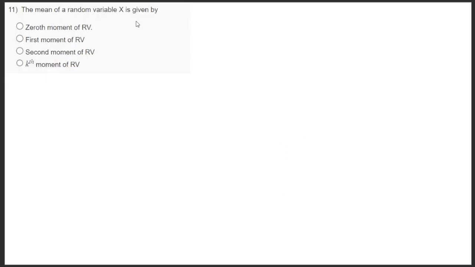Okay, next question. The mean of the random variable x is given by the first moment of the random variable. This we have discussed. This I have discussed in the course.